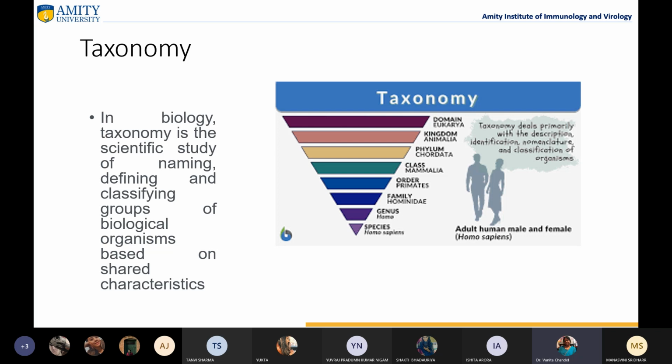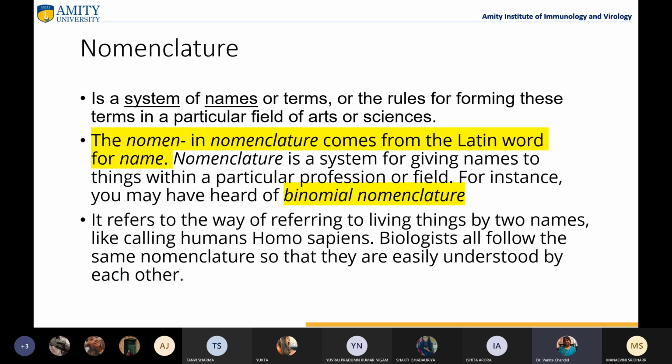Similarly, for viruses also a certain type of taxonomy is followed and a nomenclature is given. Earlier I discussed with you that we name viruses on the basis of sometimes its symptoms, or the plant on which it is identified, or sometimes the countries also.